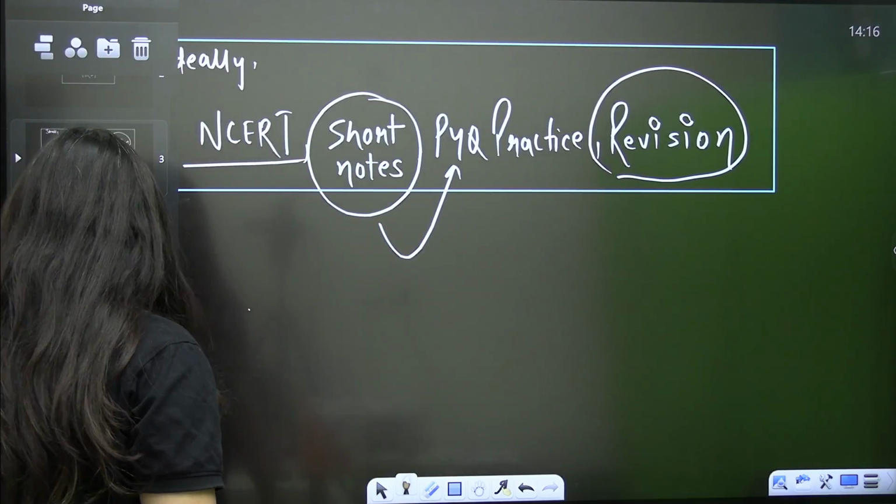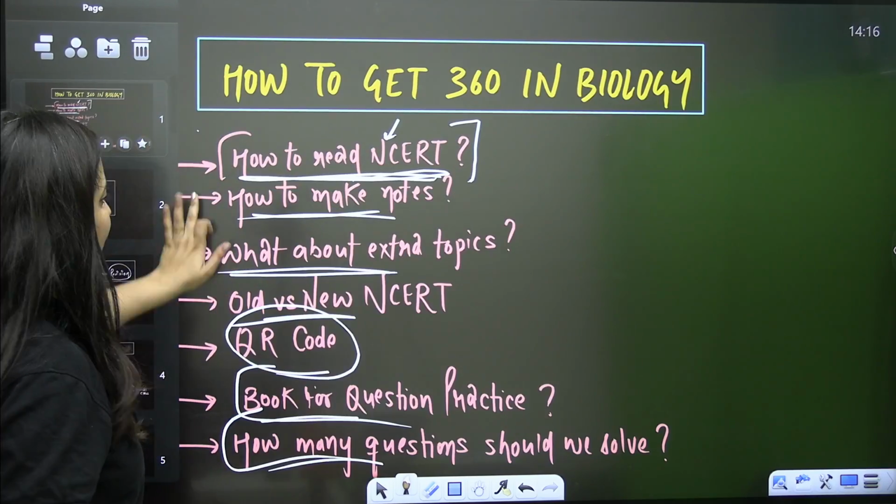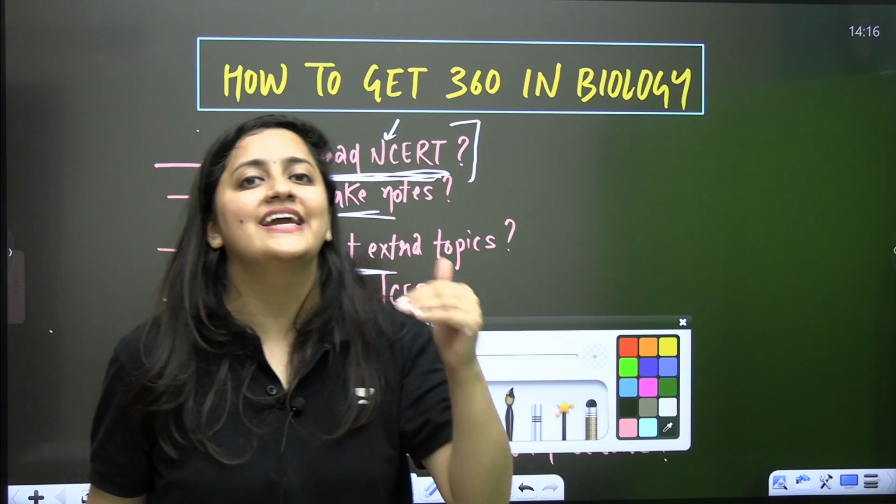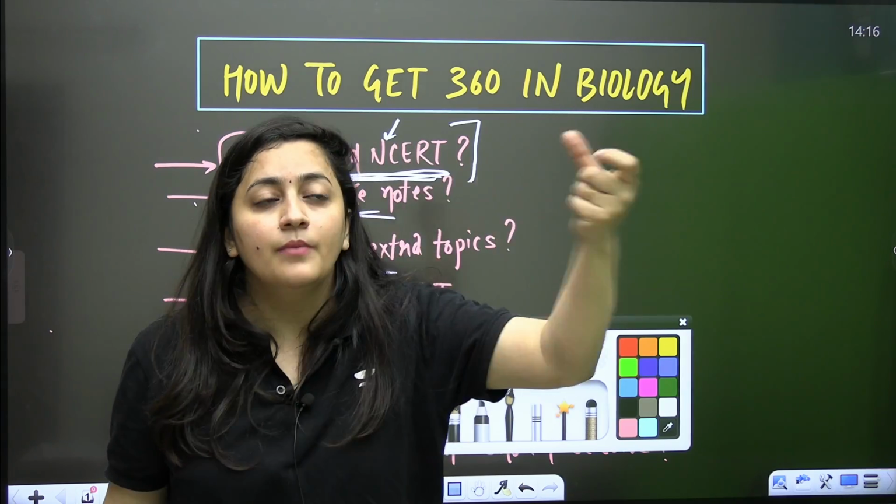Now when it comes to the question of how to read the NCERT, it's very simple. First of all, watch a lecture, make the notes, and then open up your book.